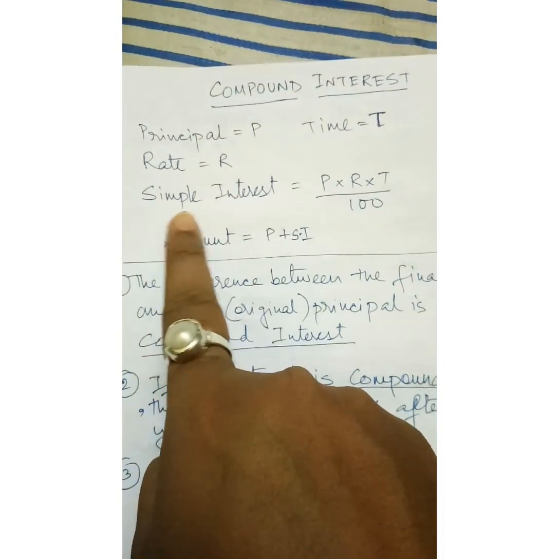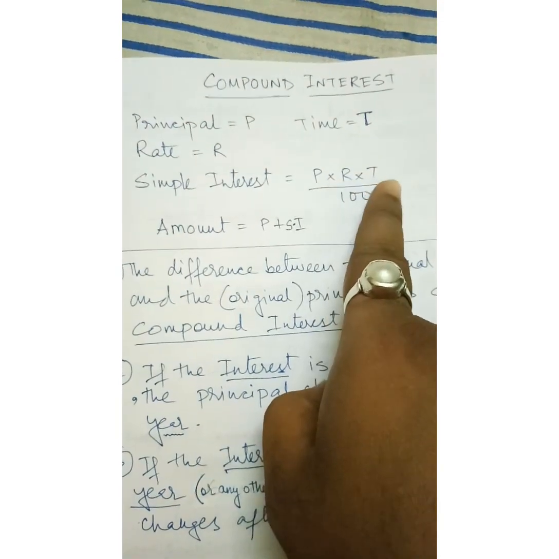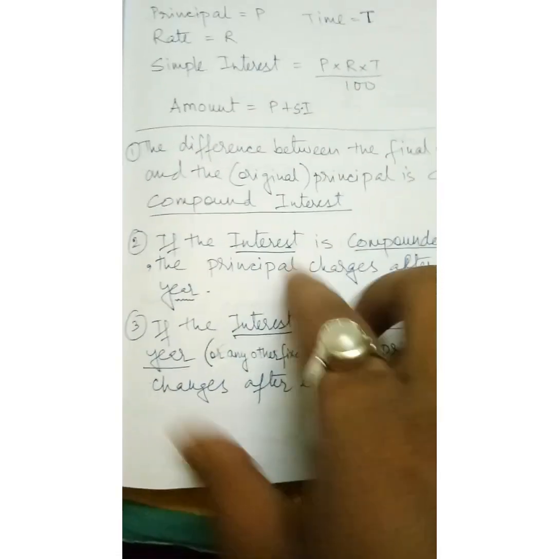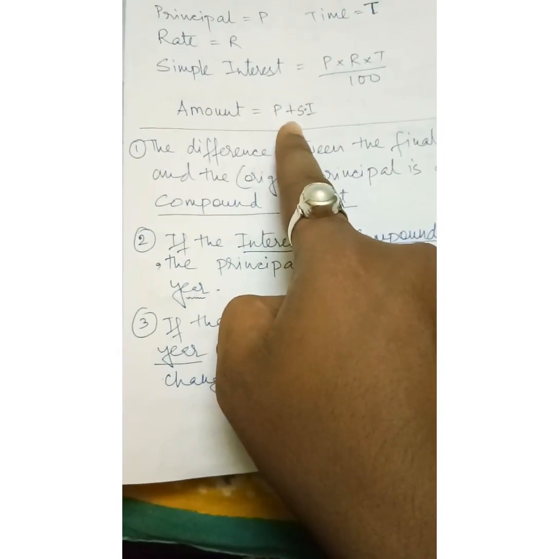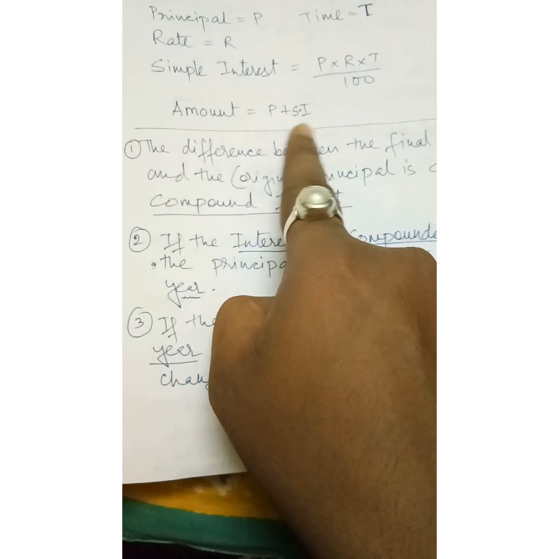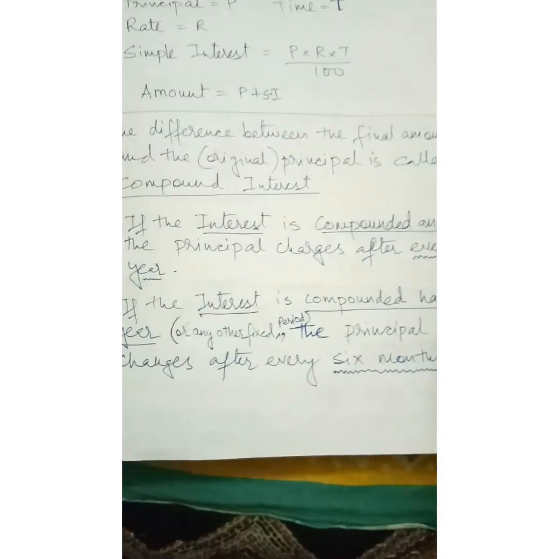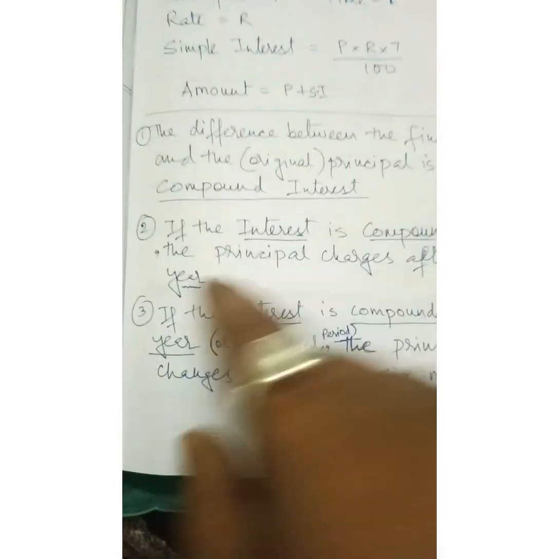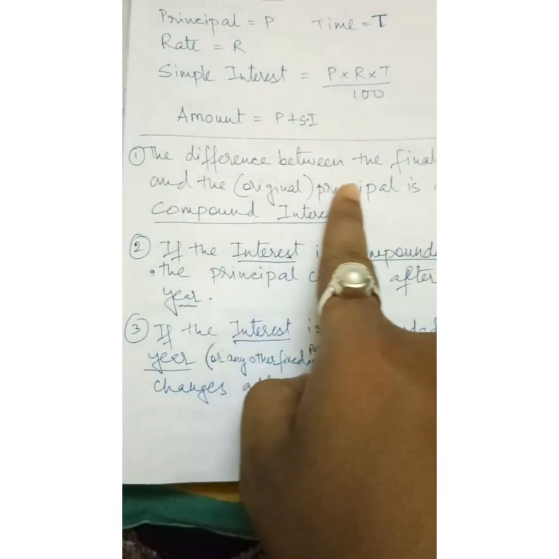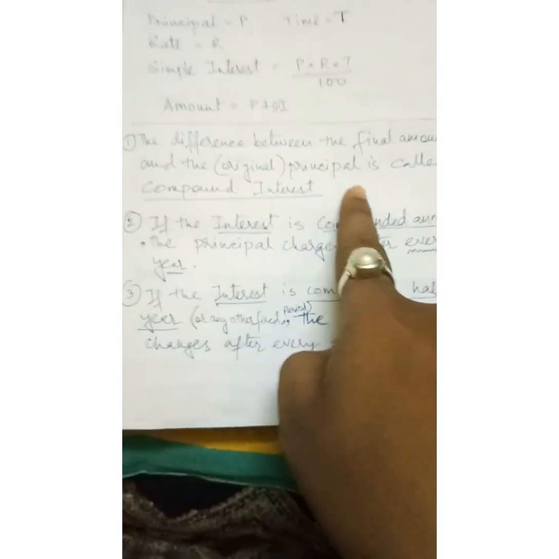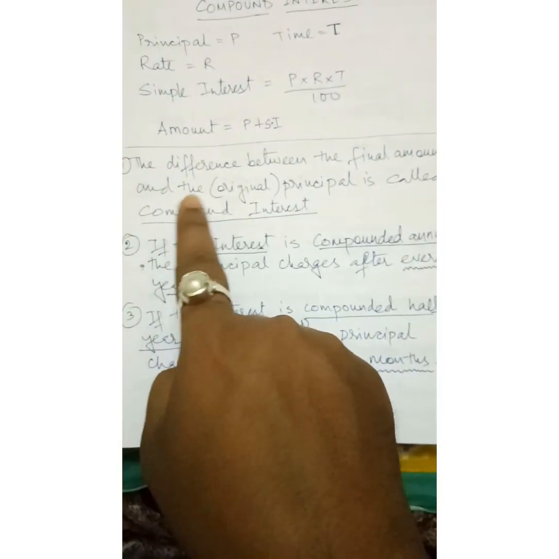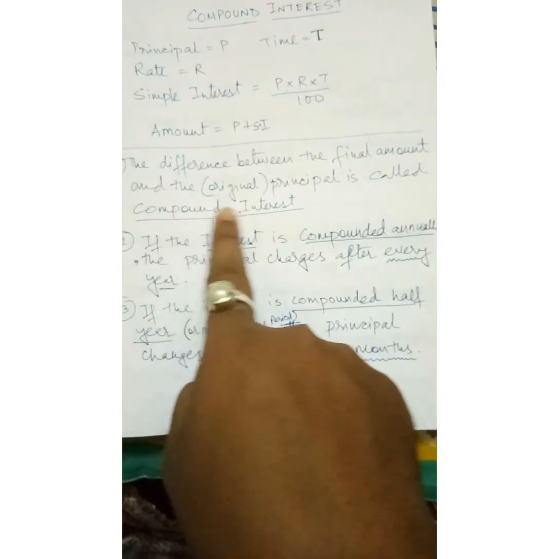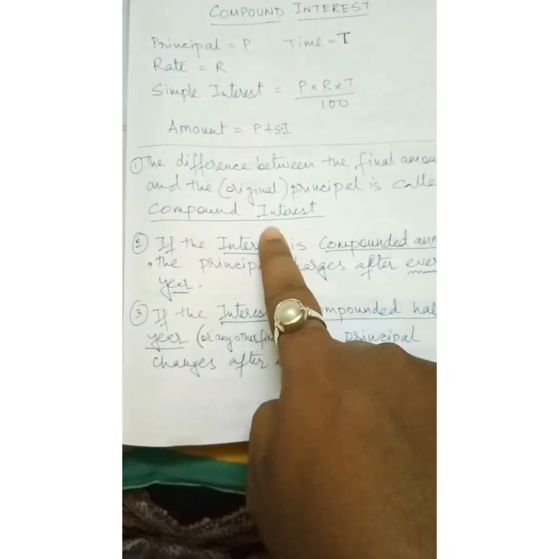Now next we come to the simple interest formula, that we know: P into R into T by 100. Then from here you see that amount equals P plus simple interest, that means principal plus simple interest. Now see the difference between the final amount and the original principal is called compound interest. Understood? The difference between the final amount and the original principal is called compound interest.